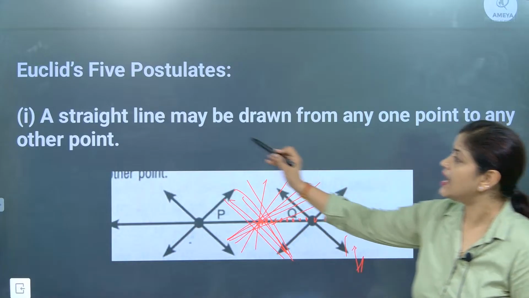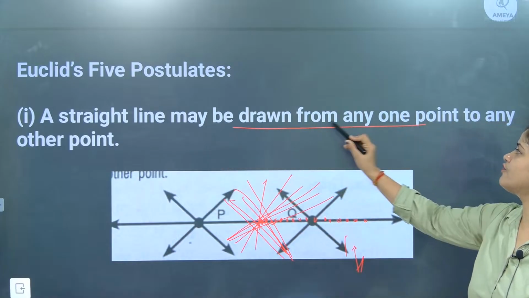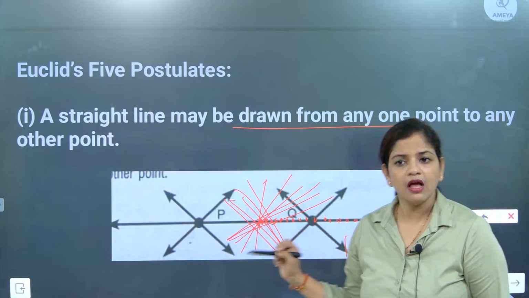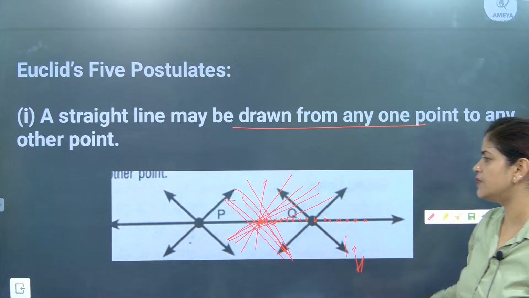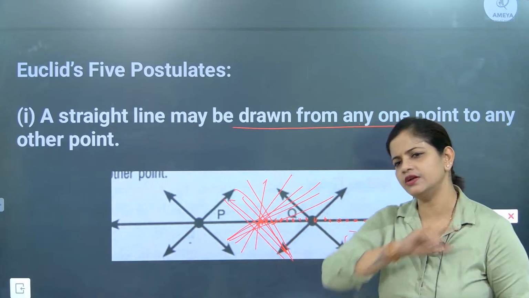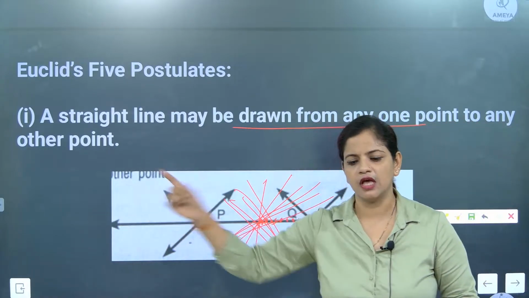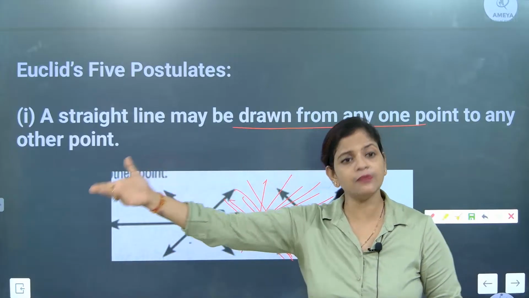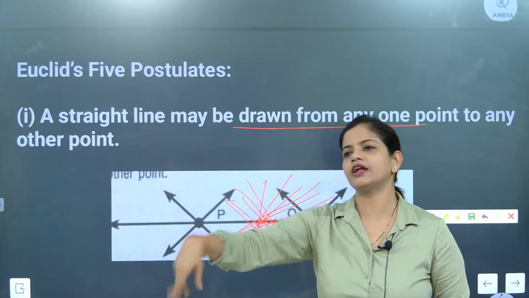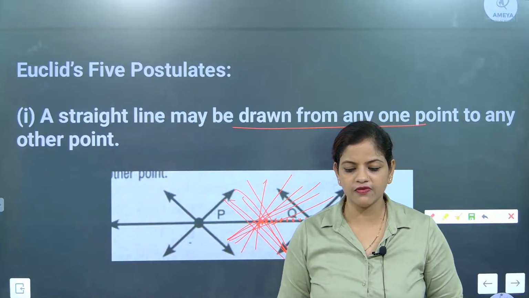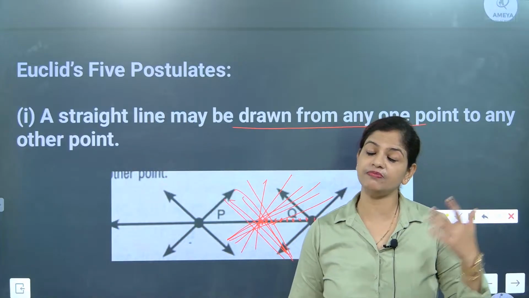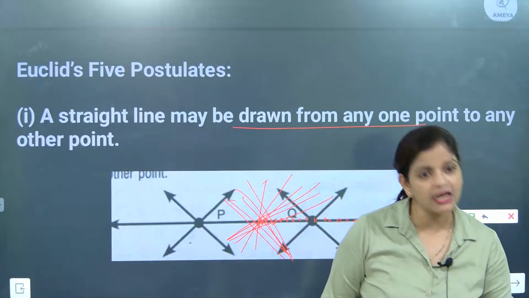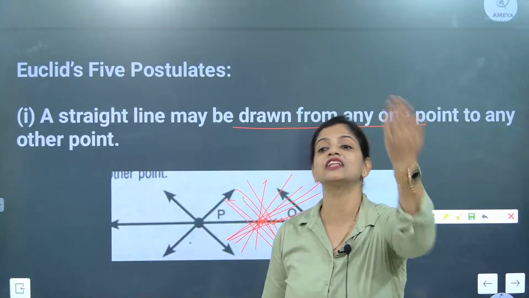Understood? So here, a straight line may be drawn from any one point. We can draw a straight line from one point to any other point. I know that the line is going like this. One point is there, and on the line other points are there. From that point also I can draw many lines. The points are the major thing. Once a point contributes to making a line, that point can contribute to making another line also.